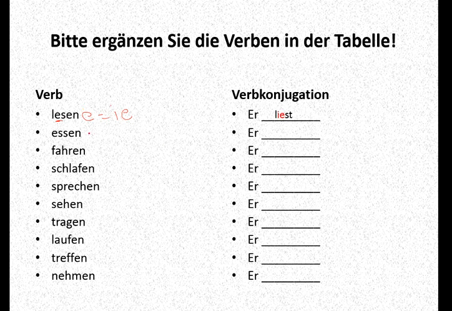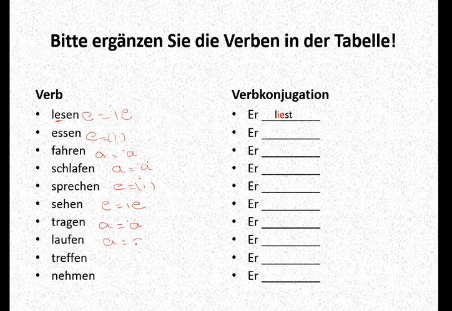In essen, we follow e is equal to i. Here a is equal to a with umlaut. Schlafen is a is equal to a with umlaut. Sprechen, e is equal to i. Sehen is also e is equal to ie. Tragen is a is equal to a with umlaut.